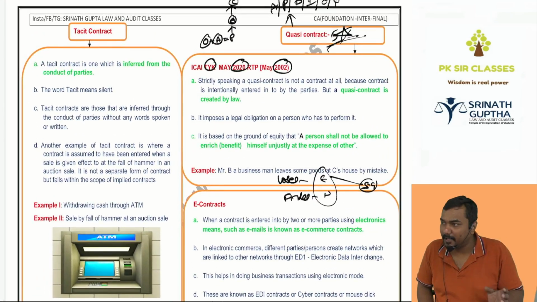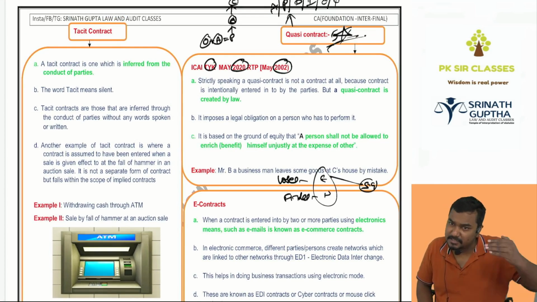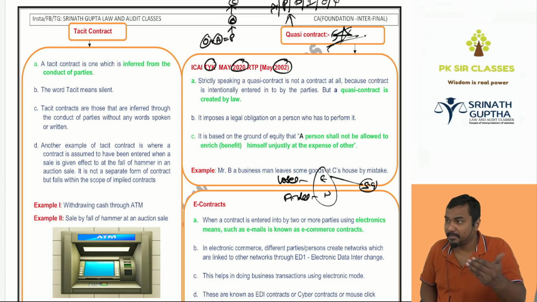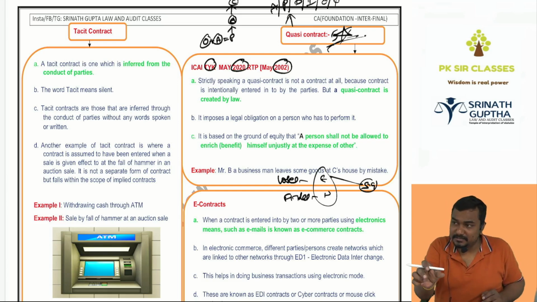Next one is the tacit. It is like an implied contract only. It is a part of the implied. Here, one of the parties is represented by a machine. ATM, human being. Coin box, human being. Weighing machine, human being. Keeping the ATM machine, tacit offer. Using the ATM machine, tacit acceptance.